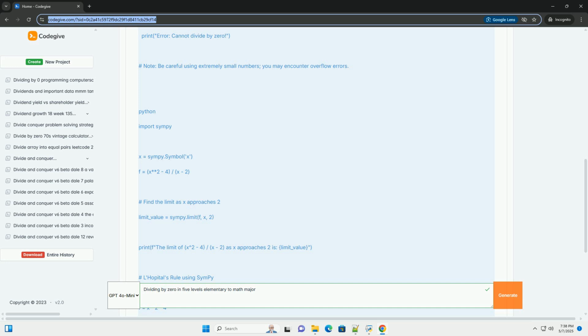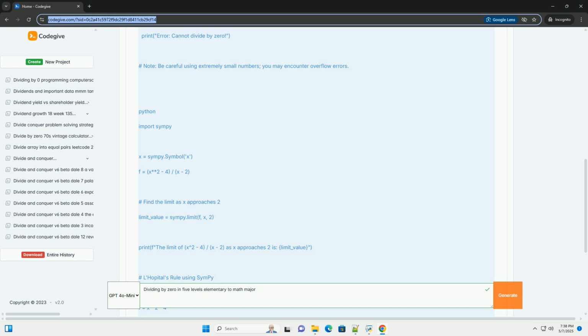Example: 12/4 equals 3 because 3*4 equals 12. 0/7 equals 0 because 0*7 equals 0. 5/0 equals no number works because any number *0 equals 0, not 5. Simple code example, Python.